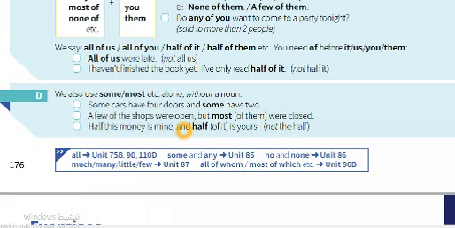Half this money is mine and half of it is yours. You can say half of it or half is yours, not "the half". You cannot repeat "and half this money". You need to be careful about repetition.